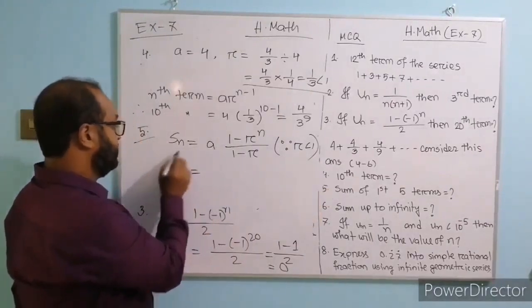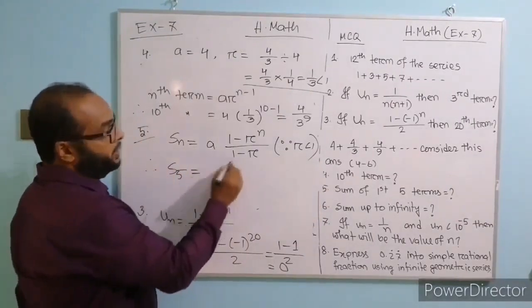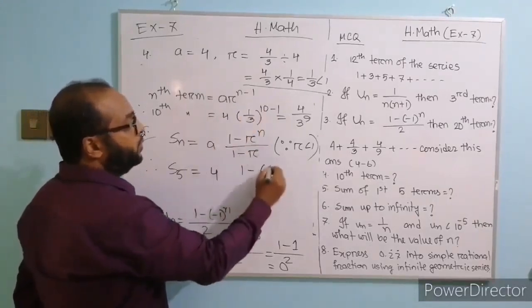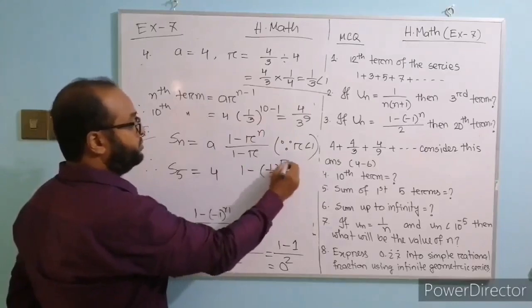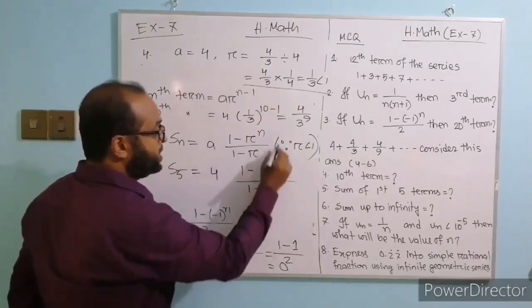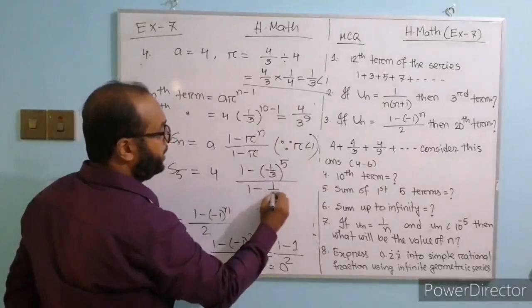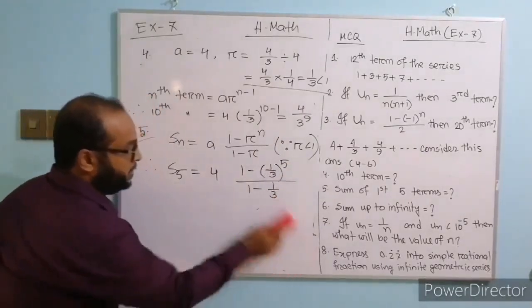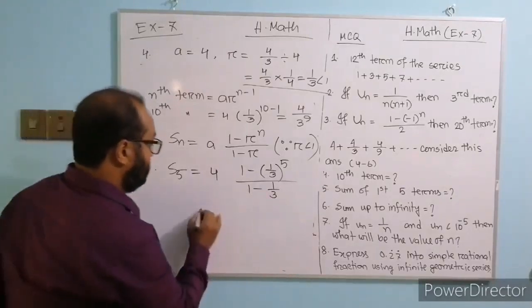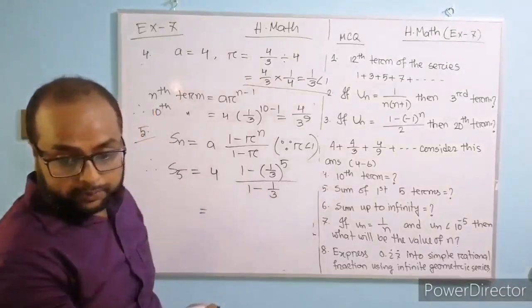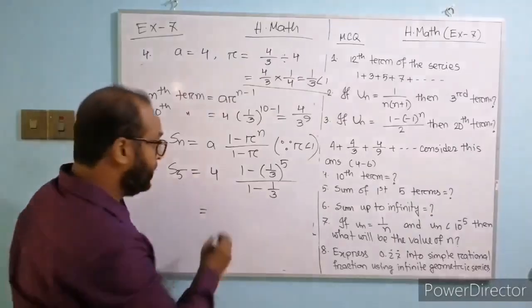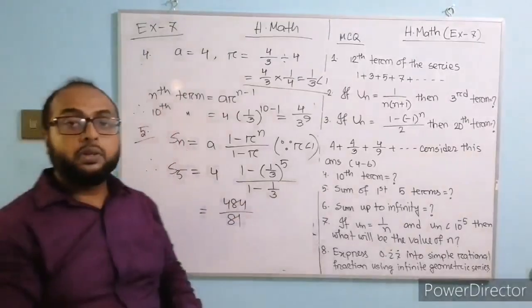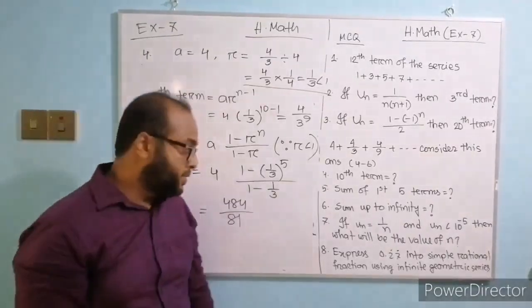So S5, n equals 5. Here a equals 4, r equals 1 by 3, n equals 5, divided by 1 minus r, where r equals 1 by 3. Simplifying this, we got 484 divided by 81. This is the sum of 5 terms of the given series.